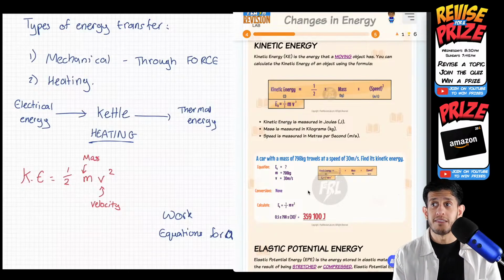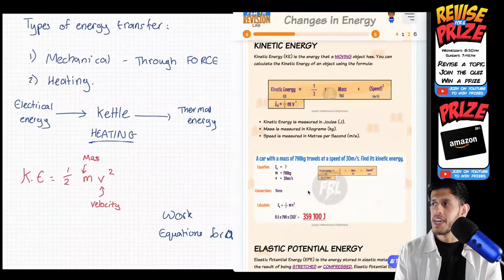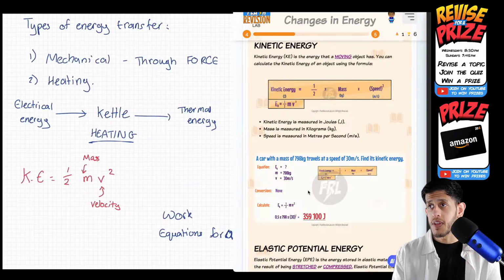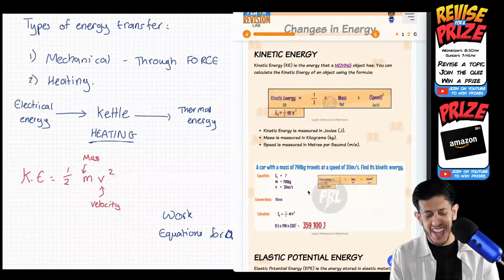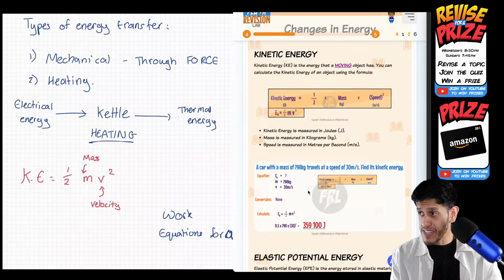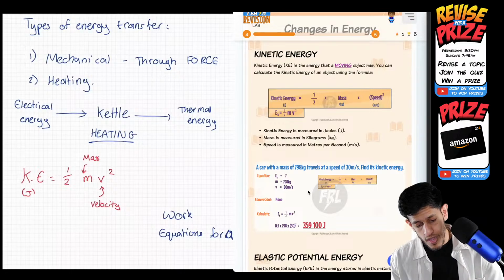With all of these, it's important to know the units. Can anyone tell me what the units are for energy? In this case, kinetic energy, what are the units? It's written there, but I'm asking you. I'm just making sure you're paying attention, basically. All energy is measured in joules. Well done, guys. Yes, that is joules.